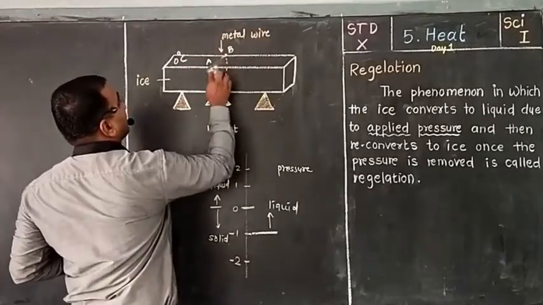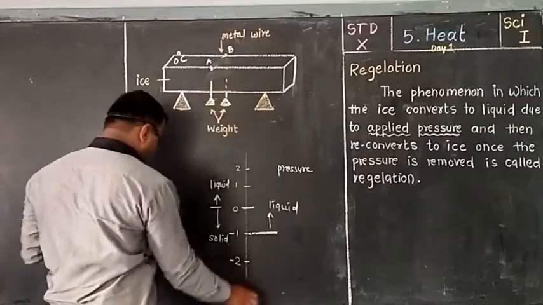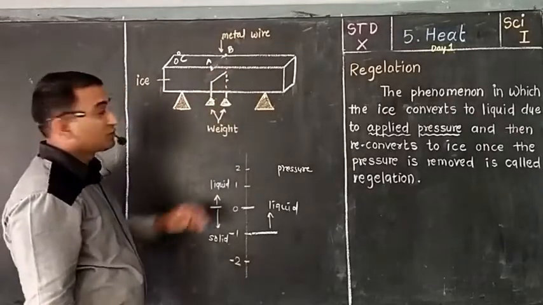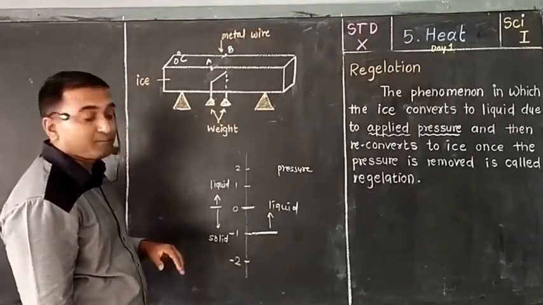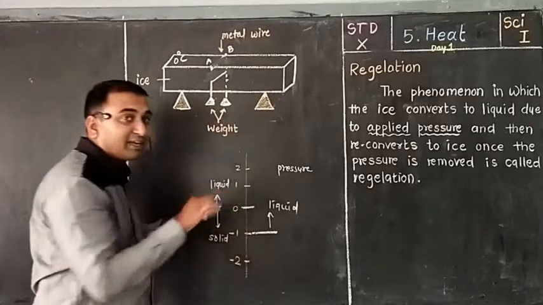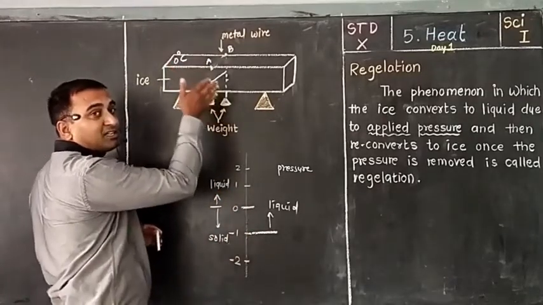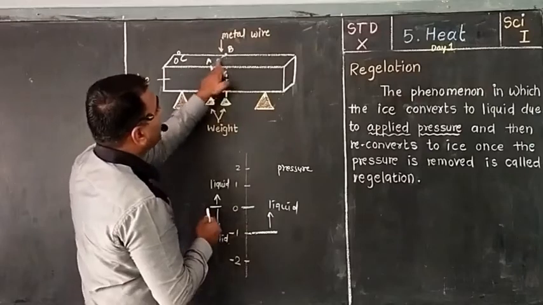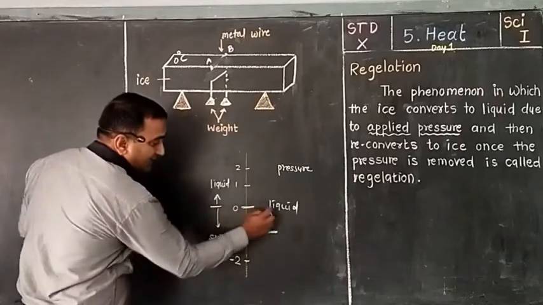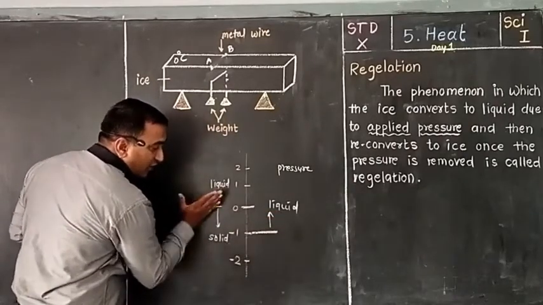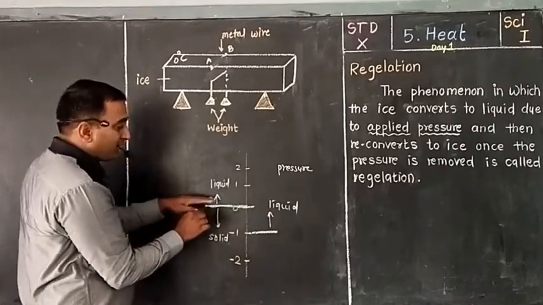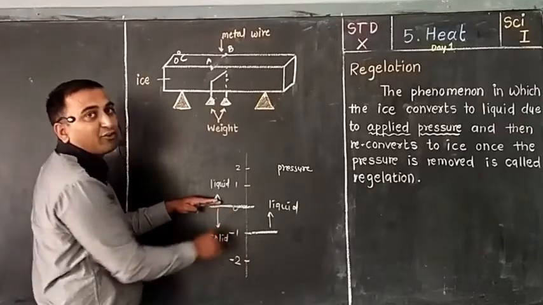So how does it penetrate? It will go deeper, deeper, deeper, and it will appear like this. It has penetrated, so a little half part has penetrated. But see, only when pressure is applied does the melting point get reduced. After the pressure is removed, that means here the pressure has been removed, because the wire has penetrated a little downward. As that pressure gets removed, the original situation returns, and at 0 degree Celsius, which is now the melting point, it will be in the solid form.